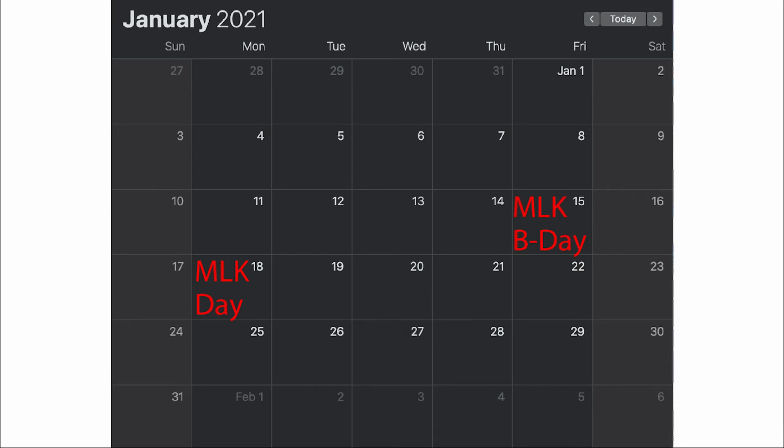One of the most interesting things about American holidays, something that I somehow missed for most of my life, is that American holidays are based on days of the week, usually Monday, not the actual important date. The clearest example is Martin Luther King Day. Every year, Martin Luther King Day is the third Monday in January, which is close to Martin Luther King's birthday, but not actually his birthday. This is not the case in many other countries, where celebrations are on specific significant days, not days of the week. The reasoning for this decision by the US government is that 3-day weekends are better for workers and also the travel industry.